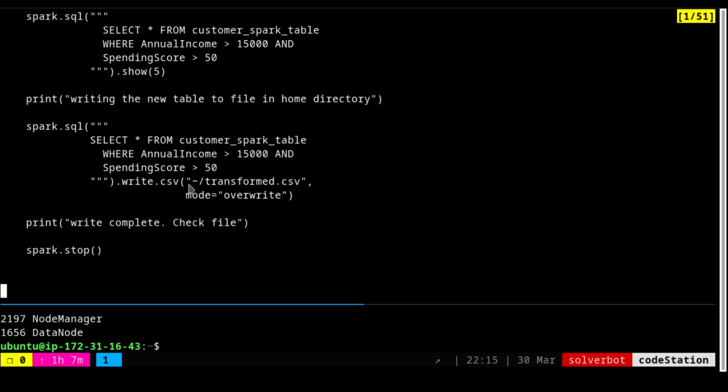And if you give this tilde command, this is a mistake I made, but I still want to keep that mistake. Initially I was thinking I am going to give this tilde command and it will write to the local home file system in Linux. However, it did not work that way. Once it executed, it wrote the file directly to the Hadoop file system, and it created a folder called tilde and wrote the file inside that. And then finally we see that the write is complete, and we say Spark stop.